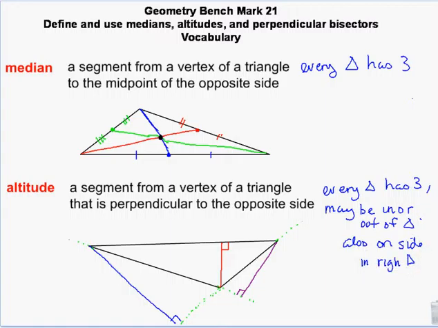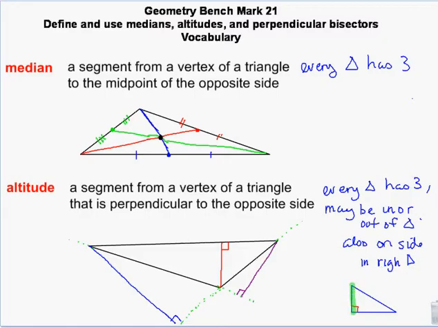If I give you a right triangle, that's a perpendicular right there. So this vertex already has a perpendicular to the opposite side. So that side of the triangle is also the altitude. And here, this side of the triangle is also the altitude. Okay, does that make sense?